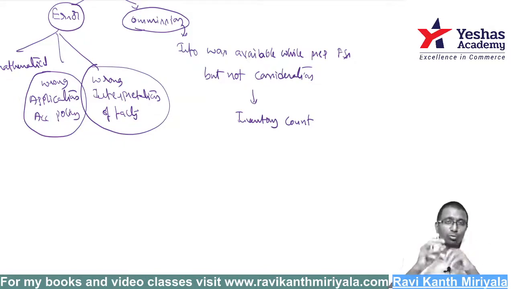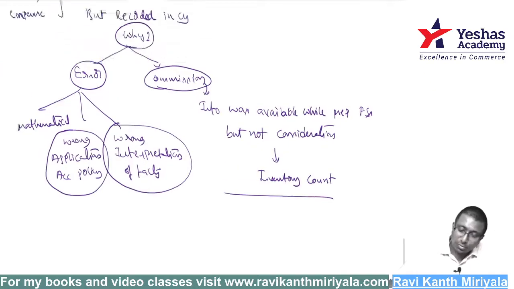Isn't it your own mistake? Own mistake in the sense, not one person's mistake, your team's mistake. If you had applied the knowledge, you should have taken that also. That value would have come into the inventory valuation. Isn't it? Omission of information. Yes, it was available, but I couldn't consider it. Fine, omission. So understood? Right.